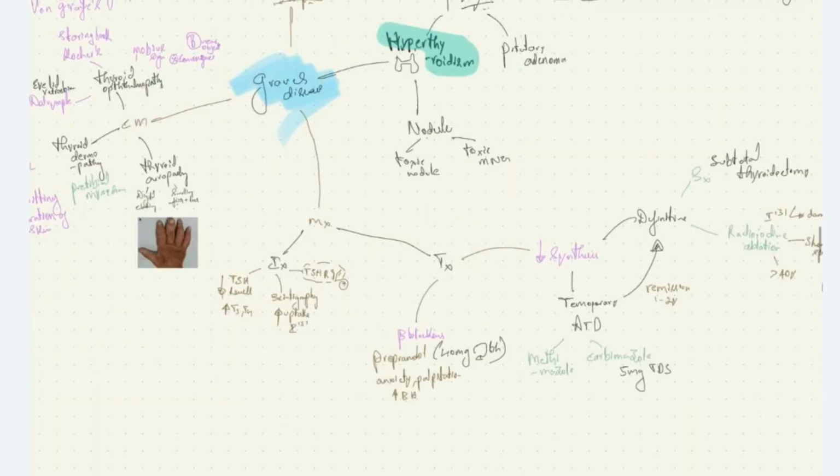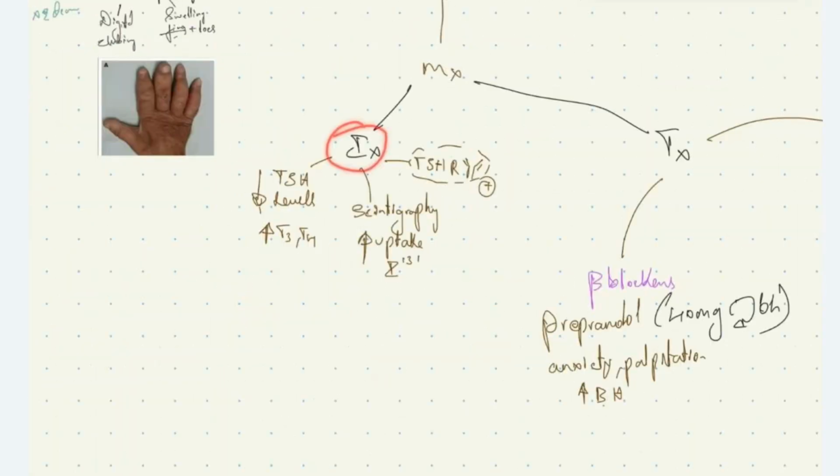First, investigations. When we do thyroid function test, there will be reduced TSH levels with increase in T3, T4 levels. When we do thyroid scintigraphy, there is increased uptake of iodine 131. And also when we do estimation by ELISA and other techniques, we can detect anti-thyroid stimulating receptor antibodies, thereby confirming Graves' disease.